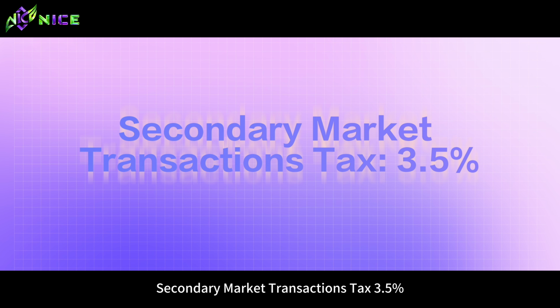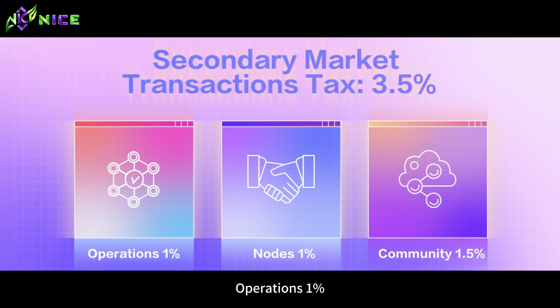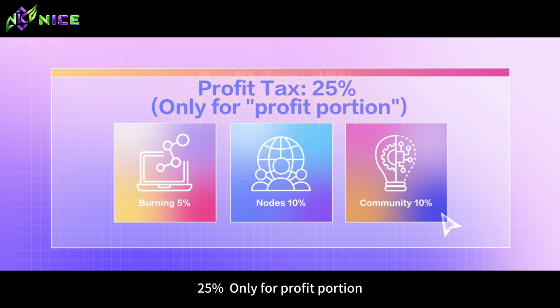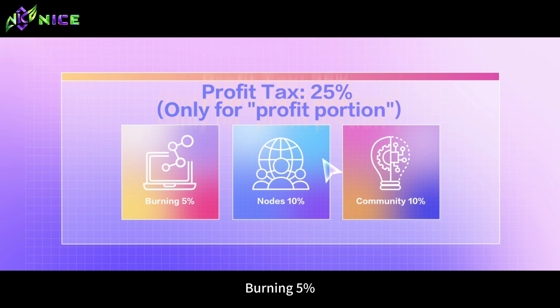Secondary market transactions tax, 3.5%. Operations 1%. Nodes 1%. Secondary market transactions only, excluding investment deposits. Community 1.5%. Profit tax, 25%, only for profit portion. Burning 5%. Nodes 10%. Community 10%.